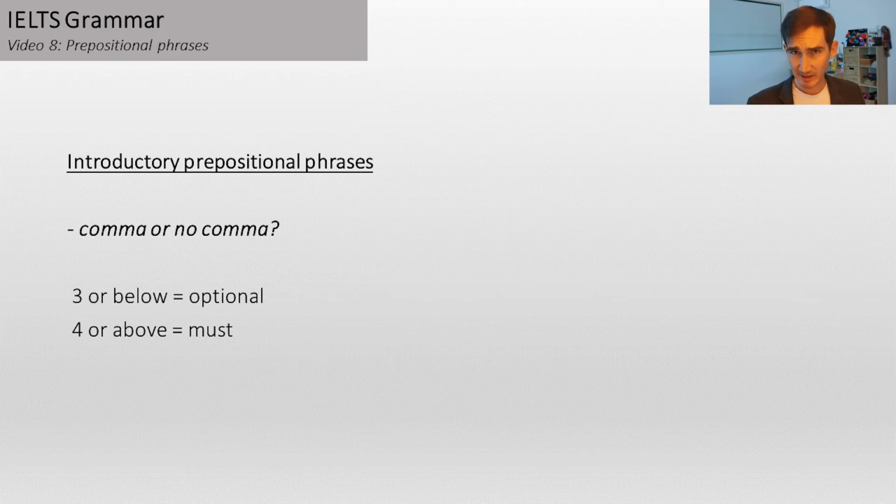Now, if you're starting a sentence with a prepositional phrase, you're actually allowed to, and sometimes supposed to, use a comma after it. Now, the basic rule is this. When you start a sentence with a prepositional phrase, if there are 3 words or less, it's optional to use a comma. If there are 4 words or above, you absolutely have to use a comma. To me, the easy way is just always use a comma. If you start your sentence with a prepositional phrase, then you won't have a problem.